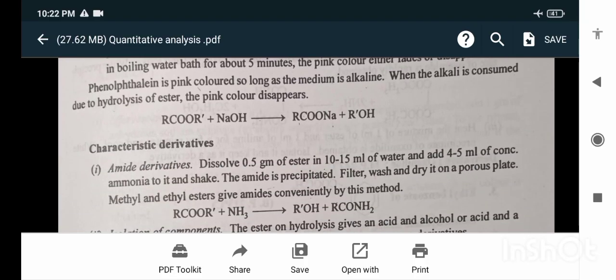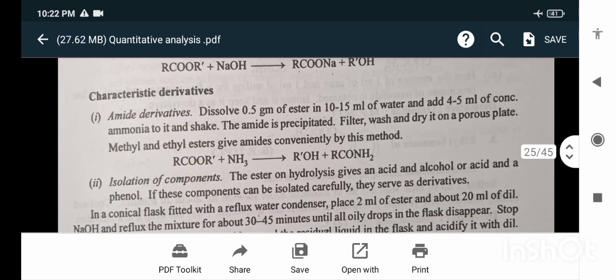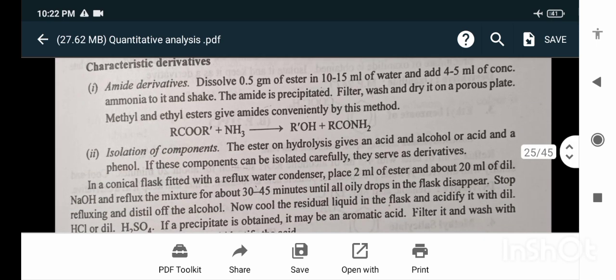Characteristic derivatives, amide derivative: dissolve 0.5 gram of ester in 10 to 15 ml of water, add 4 to 5 ml of concentrated ammonia to it and shake. The amide is precipitated; filter, wash and dry it on a porous plate. Methyl and ethyl esters give the amide conveniently by this method.